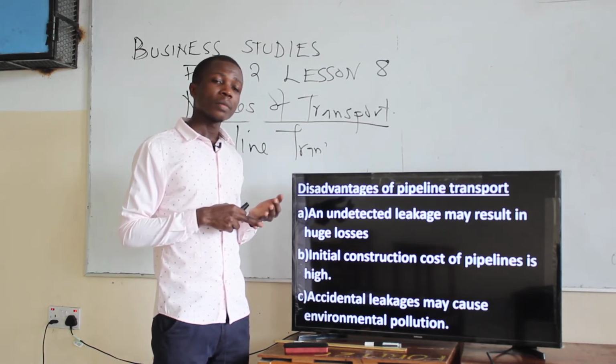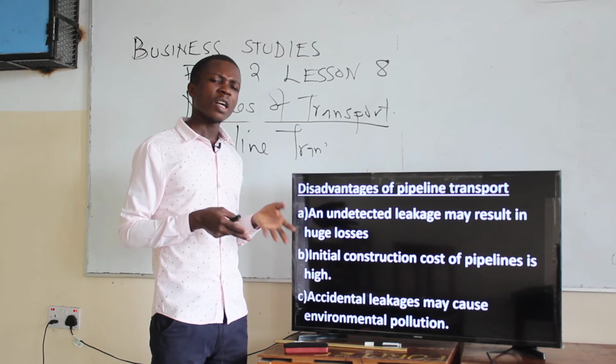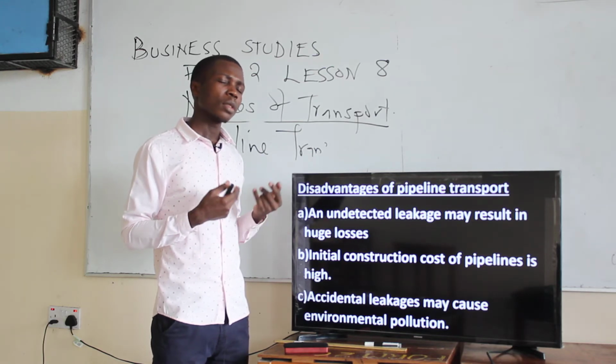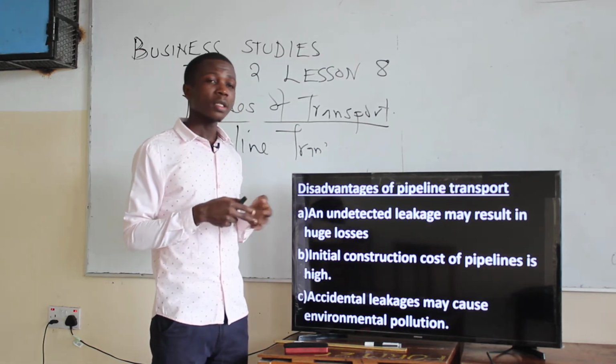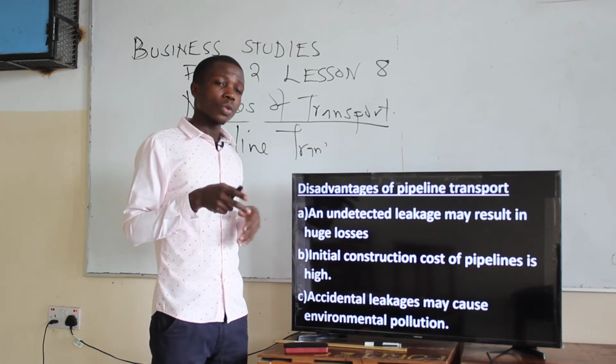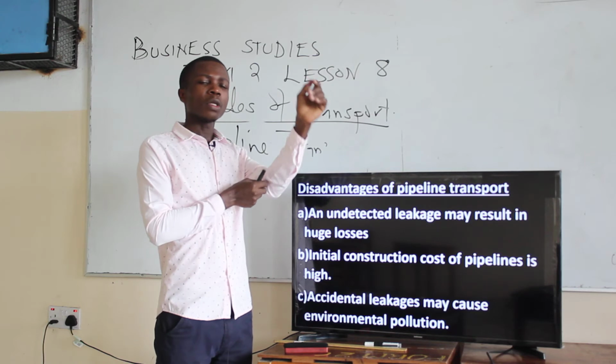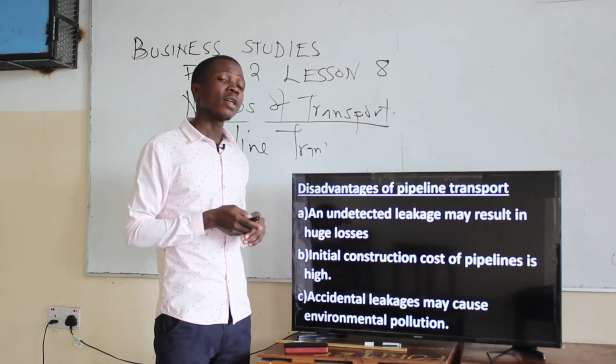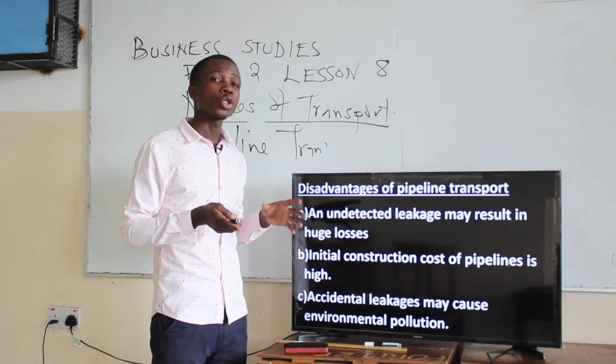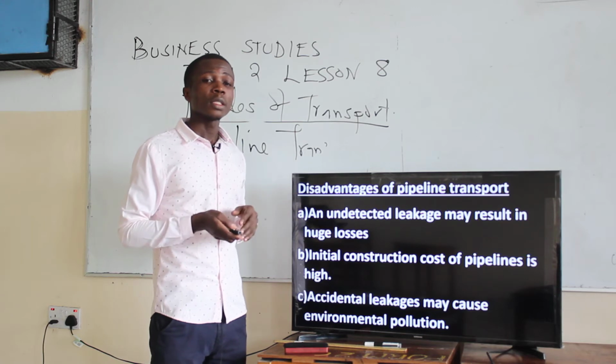Or let's say it was a gas and the pipe is leaking. Then that gas will go to the environment, and you understand how it will affect the environment in terms of pollution. So that is a disadvantage.